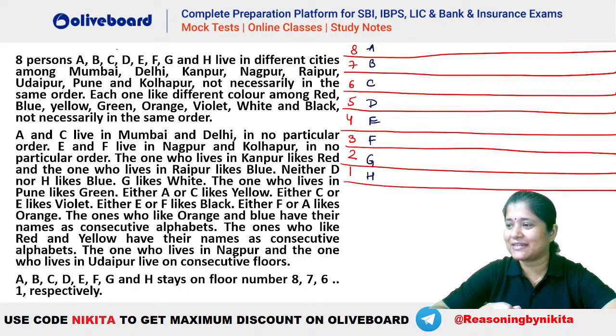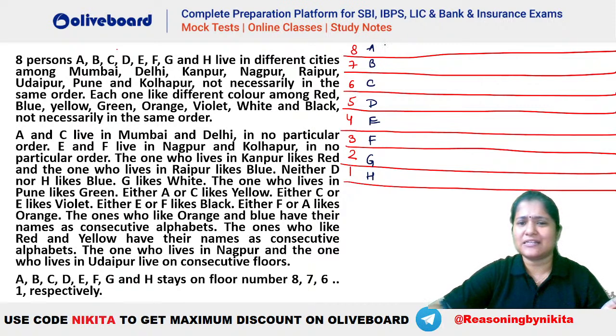So let's quickly check. Do we have any possibility in this particular question between two persons for any color or for any particular place? G white will be absolutely right. That's right. Let's quickly check it out and see how this has to be completed.